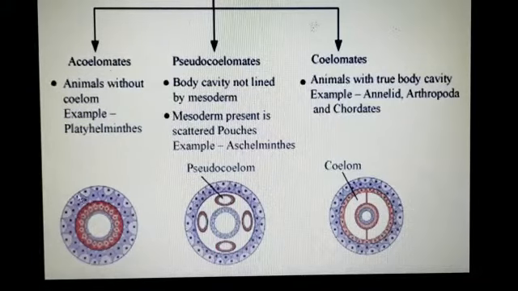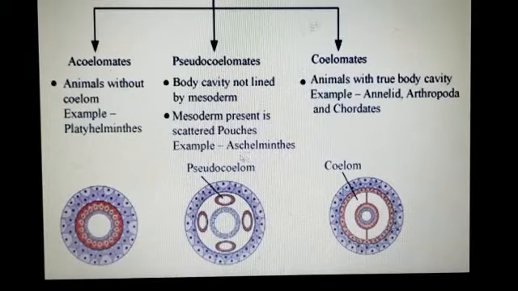In the pseudocoelomate, the body cavity is present but false, because mesoderm is present in scattered pouches.